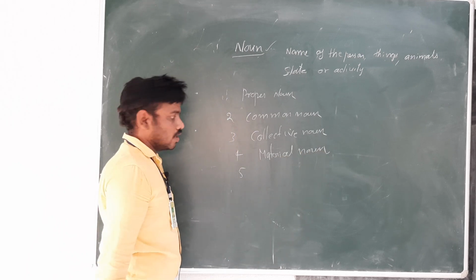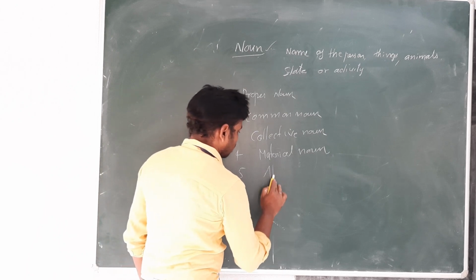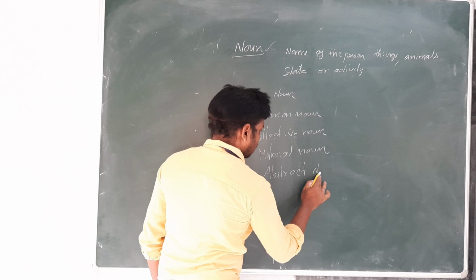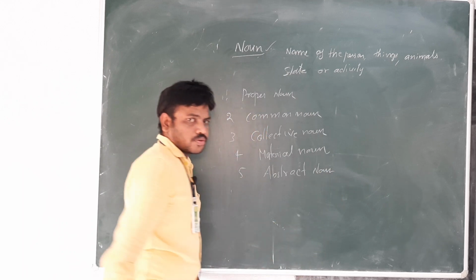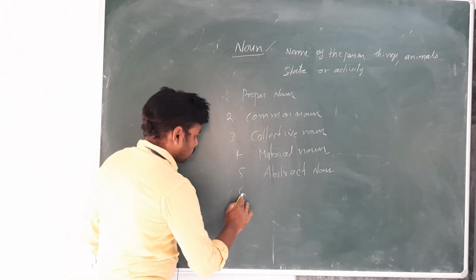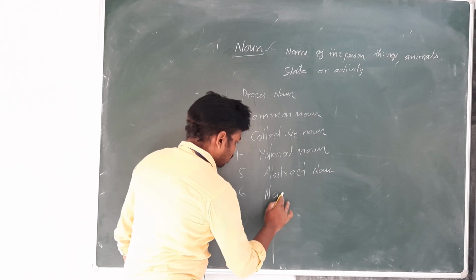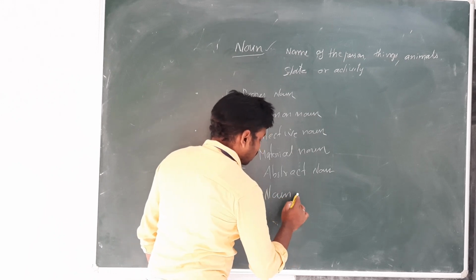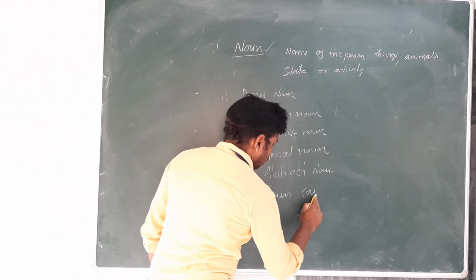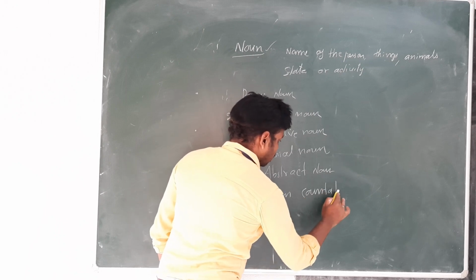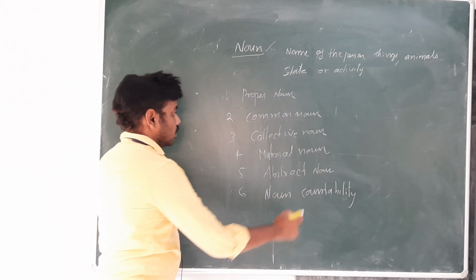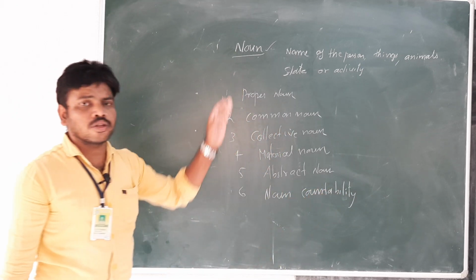Fifth one is abstract noun. Sixth one, noun countability. These are the types of noun.